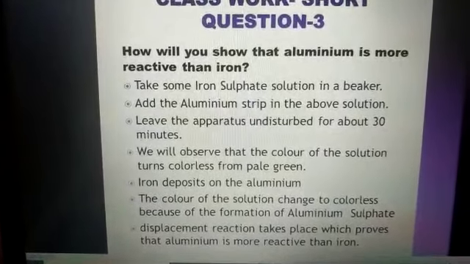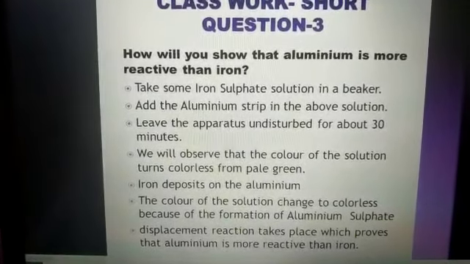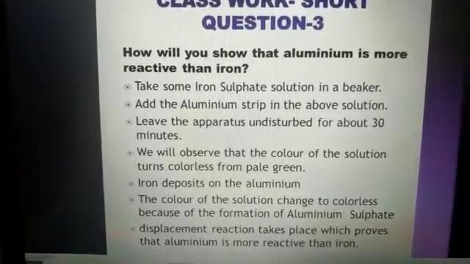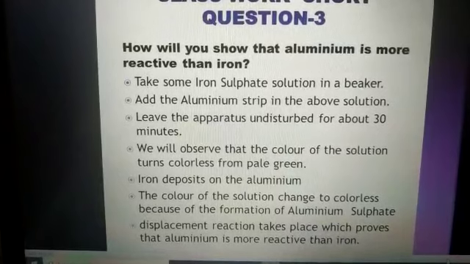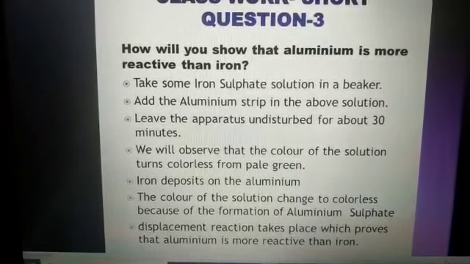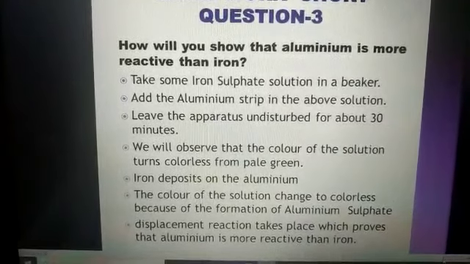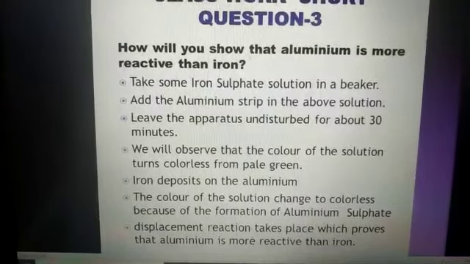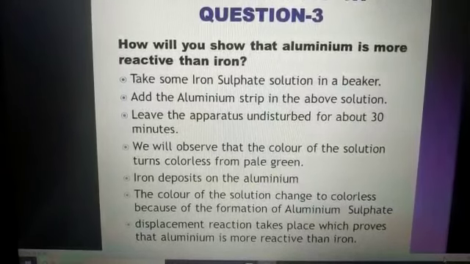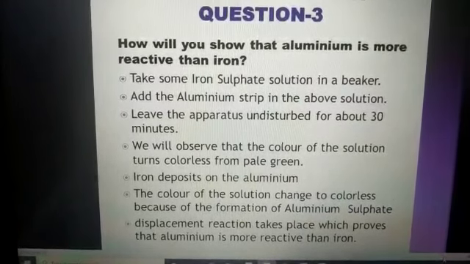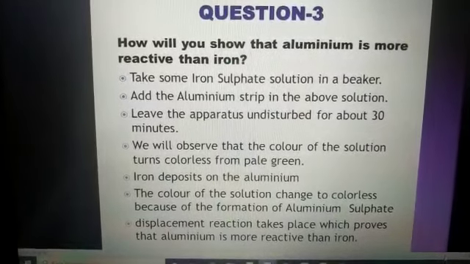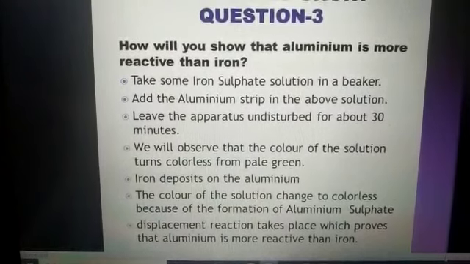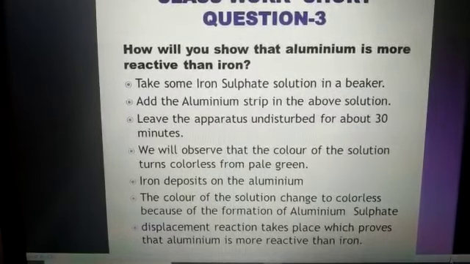How will you show that aluminium is more reactive than iron? Take some iron sulfate solution in a beaker. Add the aluminium strips in the above solution. Leave the apparatus undisturbed for about 30 minutes. We will observe that the color of the solution turns from pale green to colorless. Iron deposits on the aluminium. The color of the solution changes to colorless because of the formation of aluminium sulfate. A displacement reaction takes place, which proves that aluminium is more reactive than iron.